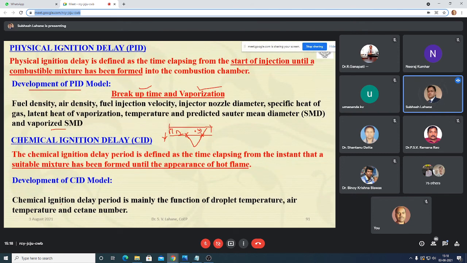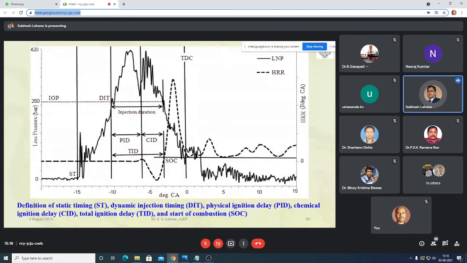The developed model for the CID, chemical ignition delay period, is mainly a function of droplet temperature, air temperature, and the cetane number. For this, we have taken the Arrhenius equation as it is. Just now I explained this. This is PID, this is CID. This is the start of the endothermic reaction, the end of the endothermic reaction, or you can say the start of combustion. So this is CID, the negative heat release rate. This is the endothermic reaction, and here it is an exothermic reaction because you are getting heat. Before that, till the start of combustion, is known as physical ignition delay, and the total is the total ignition delay period.